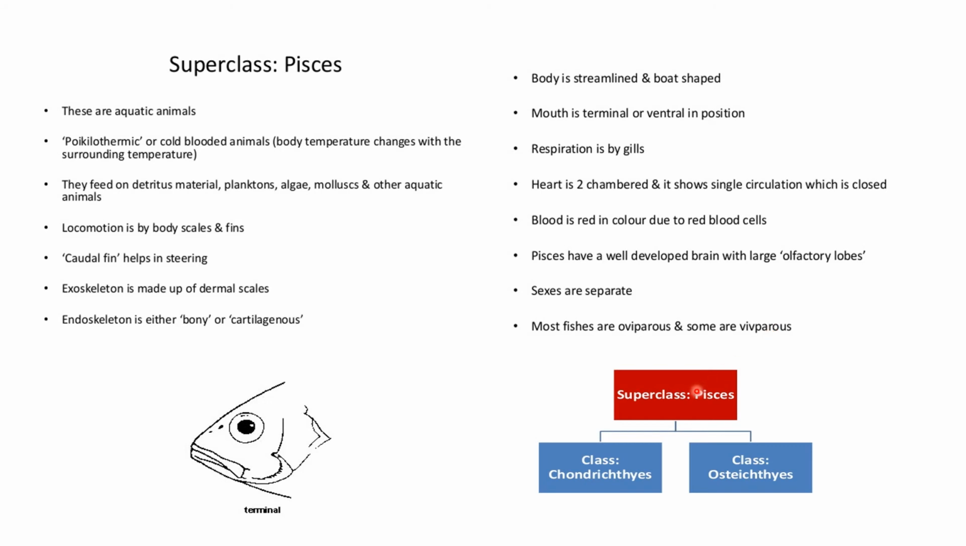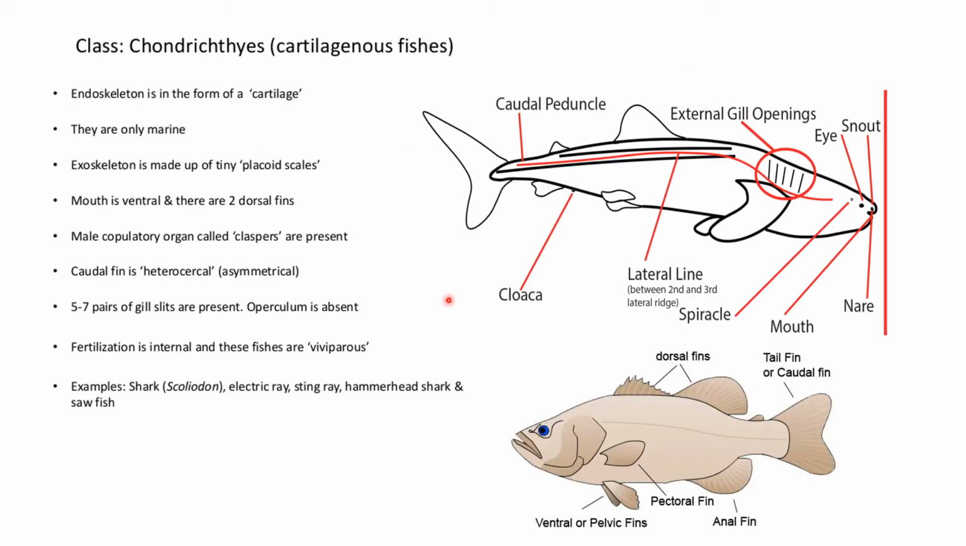Now superclass Pisces is divided into two classes, which are Chondrichthyes and second is Osteichthyes. Now, moving on to the class Chondrichthyes, which is also known as cartilaginous fish. So, the endoskeleton is made of cartilage. They are only marine. Exoskeleton is made up of tiny placoid scales. Mouth is ventral, and there are two dorsal fins, as you can see.